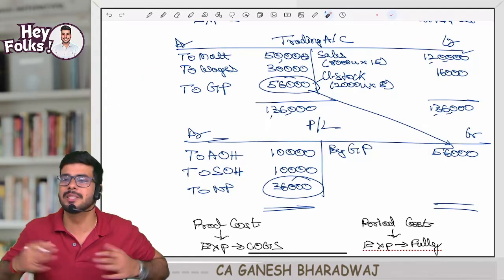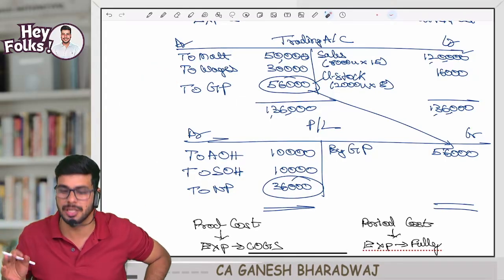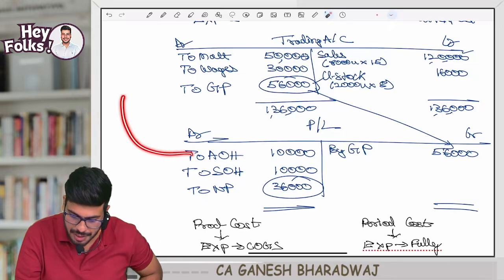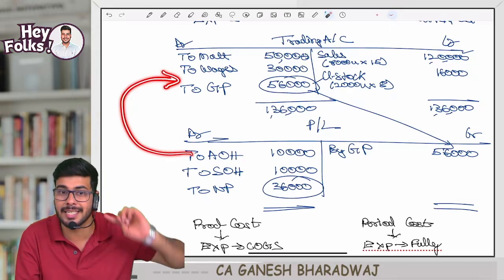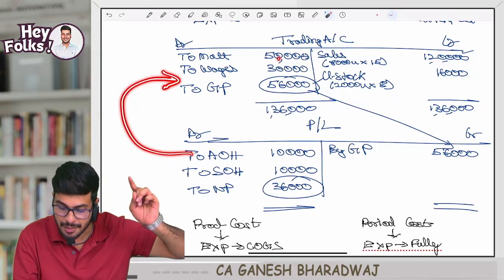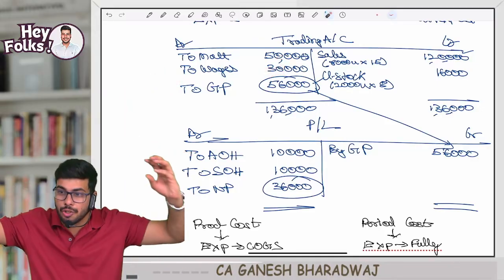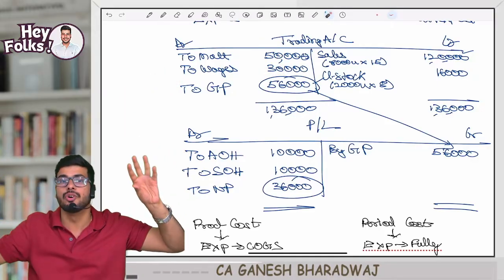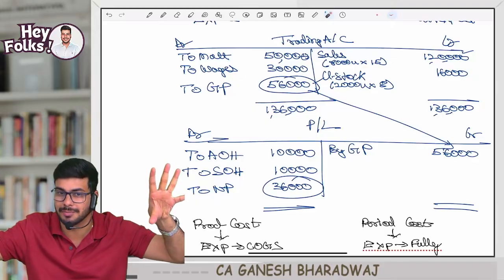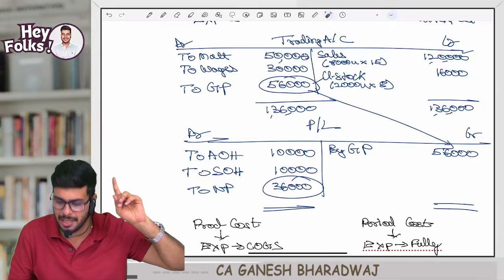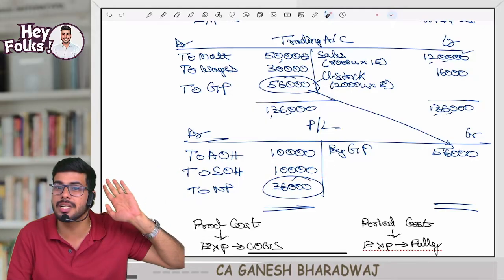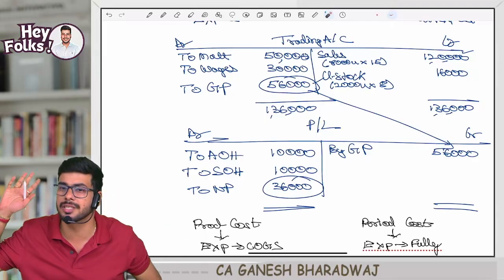Clear with this? Simple. To put it in simple layman words, administration overhead is considered as a trading account item, which means 50,000 plus 30,000 plus 10,000, 90,000 rupees will be classified into cost of goods sold and closing stock. Whereas in your P&L only one item will be there. What is that? Selling and distribution overheads. Clear with this, guys?